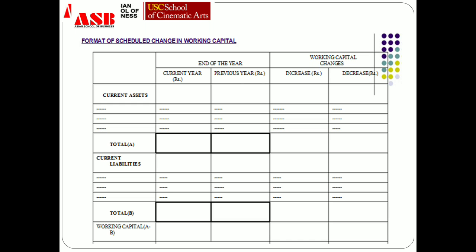So in rest of the two columns, one thing is to be kept in mind, that either the entry would be in increase column or it would be in the decrease column. No simultaneous recording can be done for one single item.